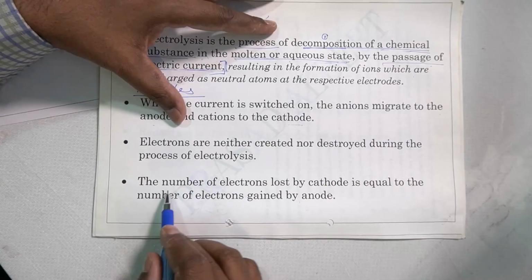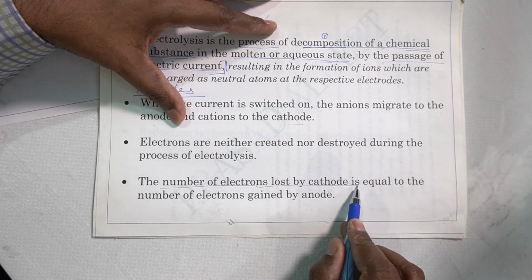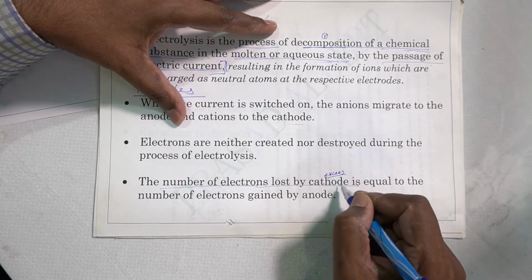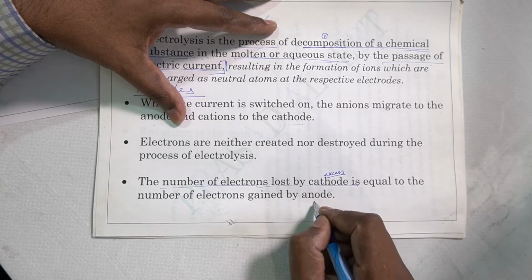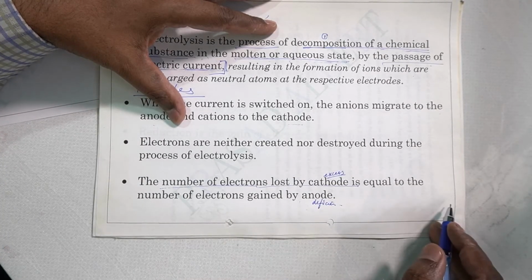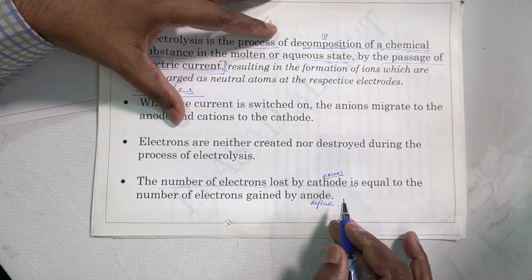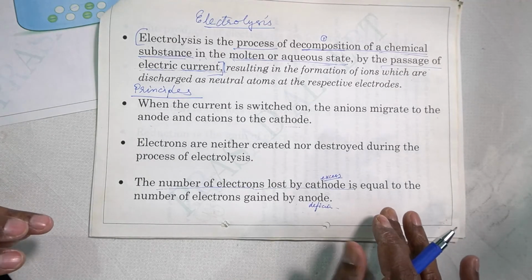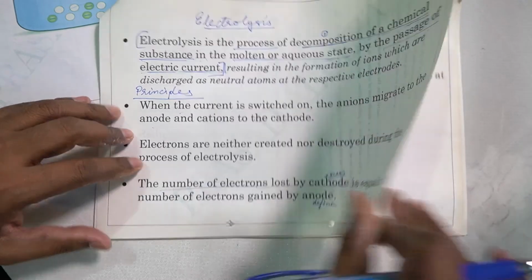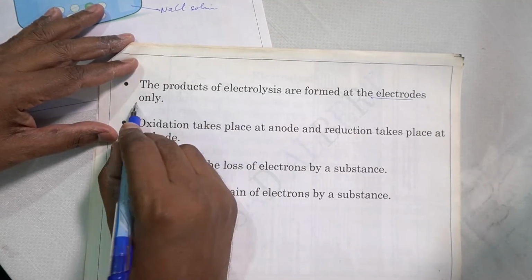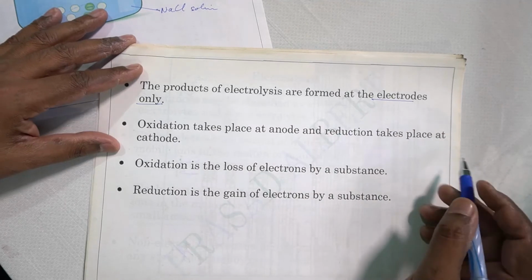Then the next thing is number of electrons lost by cathode. Why does cathode lose electrons? Cathode has excess of electrons. We have already seen that. So it will give electrons. And anode has deficiency of electrons. Yes, so it will gain electrons. So number of electrons lost by cathode is equal to number of electrons gained by anode. If cathode gives 1 electron, anode gets 1 electron, because no electron is created here and no electron is destroyed. And the next thing is the products of electrolysis are formed at the electrodes only, either at the anode or at the cathode. It cannot form anywhere else, right?